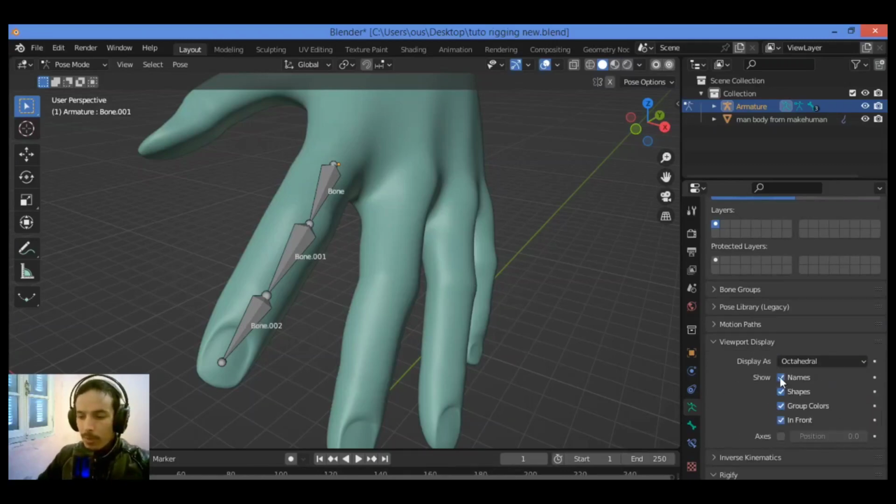Go over names. Let's tick names in order to display the names of different bones in the 3D Viewport Editor.